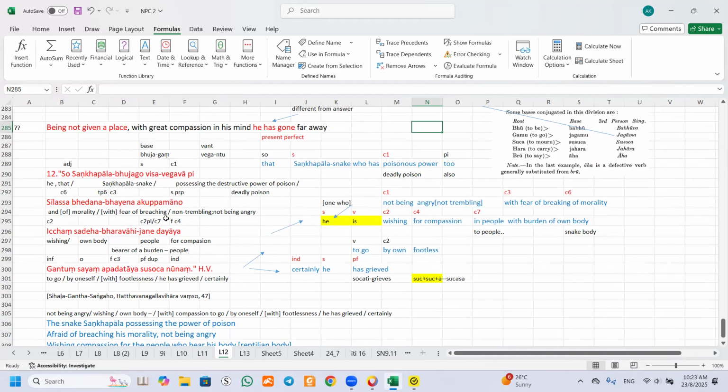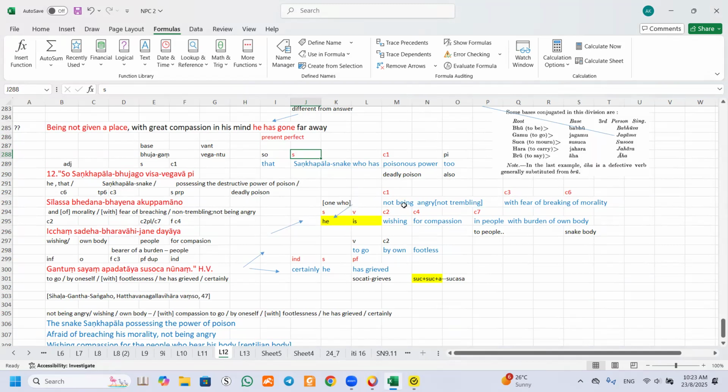So the word, can you see it? Akuppa, that means not trembling. Not tremble, plus mano, means not trembling. PRP, not trembling. It refers to this not trembling. In this case, because here we already put who, I also put it again so that we can understand.